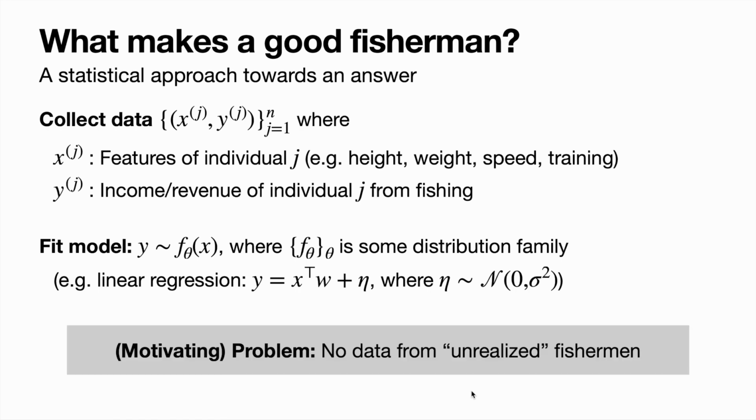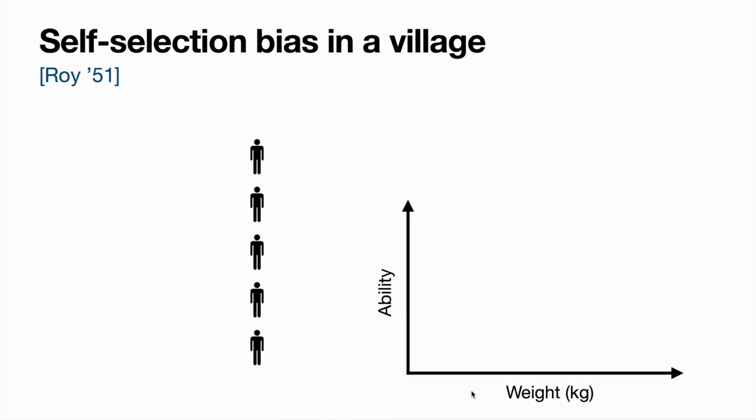Now, the problem with this approach, and the problem that motivates our entire study, is something that's known in economics and a variety of fields as the self-selection problem. We don't have data from people who didn't choose to fish and instead chose to do anything else, what we might call unrealized fishermen. So to make this more concrete, let's say this is our village.